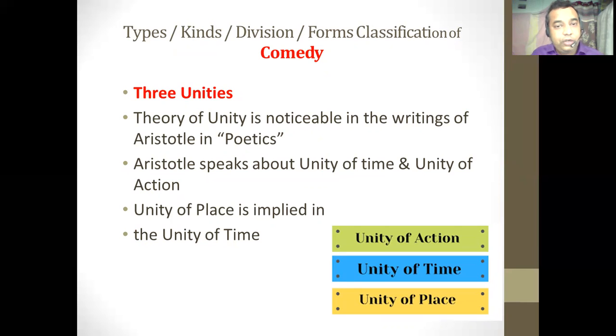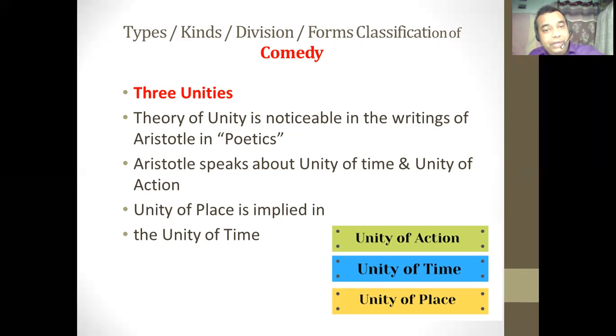So the theory of three unities is noticeable in the writings of the great writer Aristotle, and he has discussed this theory in his famous book Poetics. In Poetics, he speaks about only two theories. Directly, there is mention of only two theories over there: unity of time and unity of action. And then unity of place is itself implied in the first theory. It is implied in the unity of time.